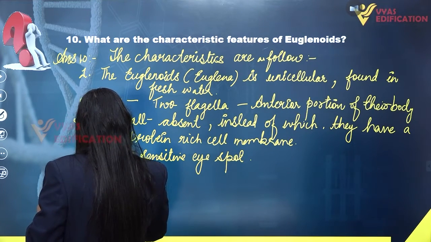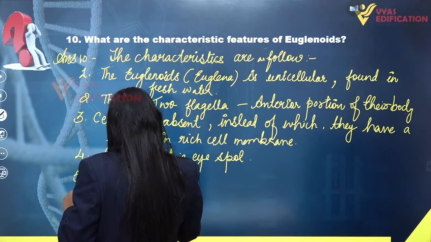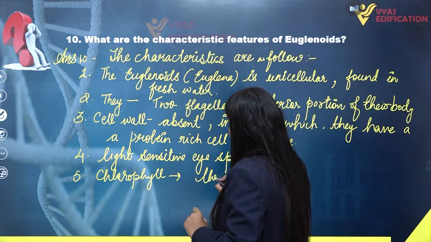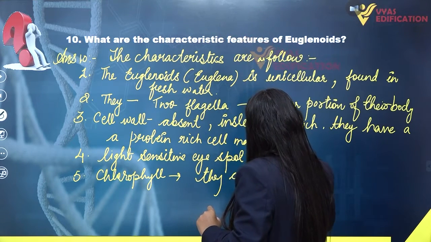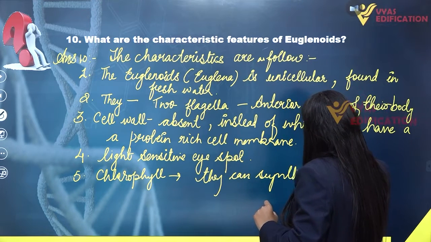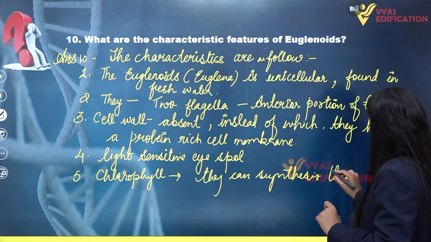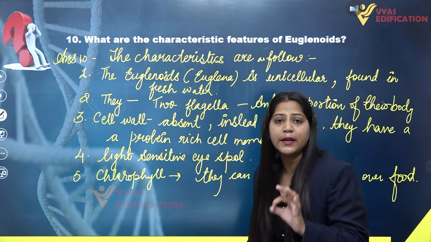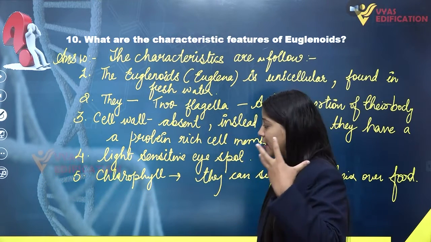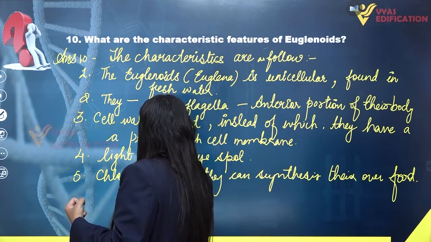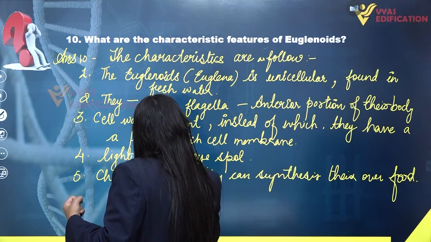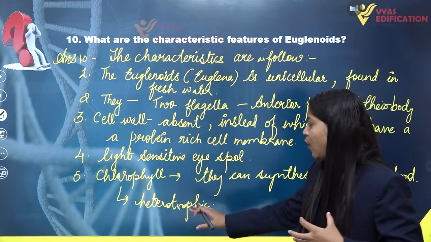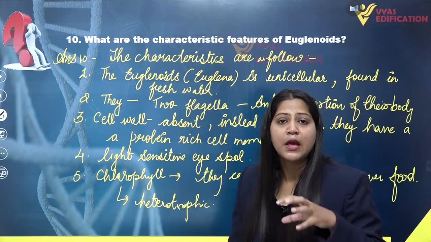So they have chlorophyll pigment which is similar to the plants, and because of the presence of chlorophyll pigment, they can synthesize their own food, and in the absence of light, they can switch to another mode of nutrition, that is heterotrophic nutrition.